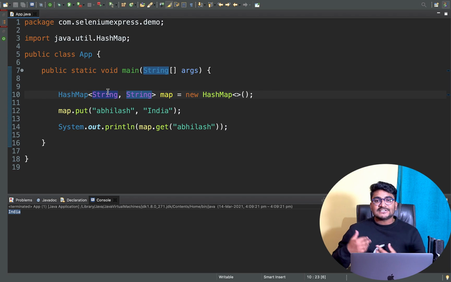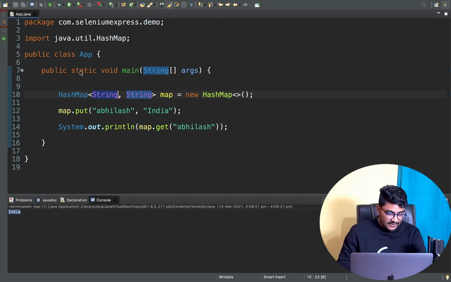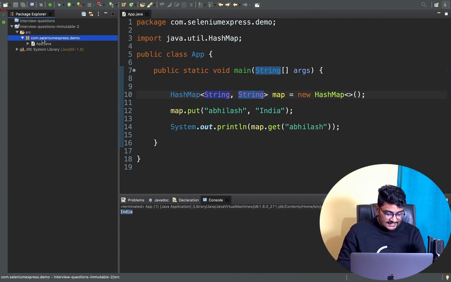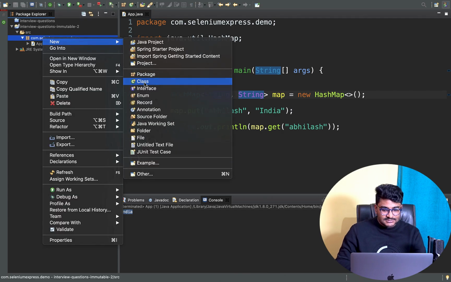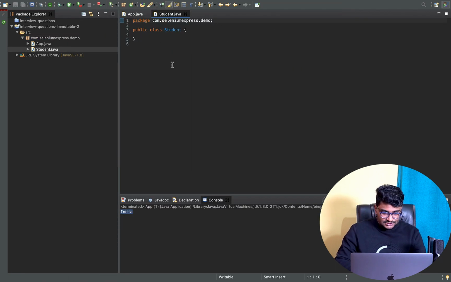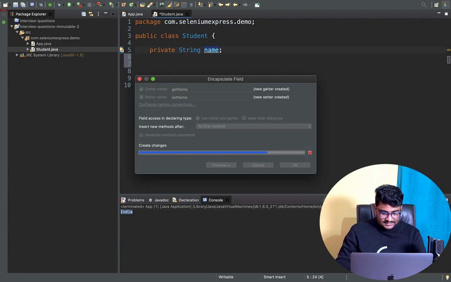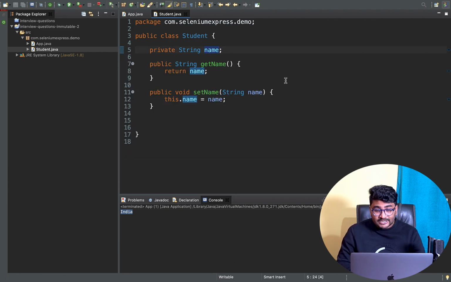Now instead of using string, which is a predefined class, I want to create one of my own classes and use that as a key. For example, let's say I create a Student class, and this Student class has one variable, private String name, with a getter and setter for this name, which makes it a mutable class.